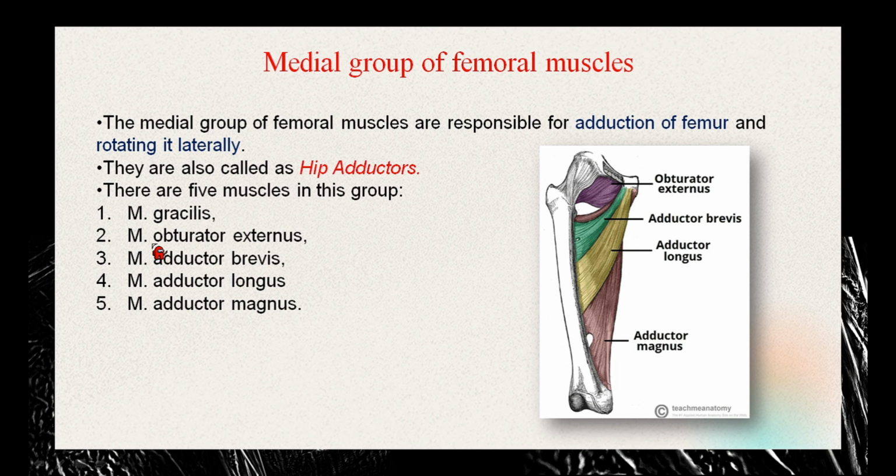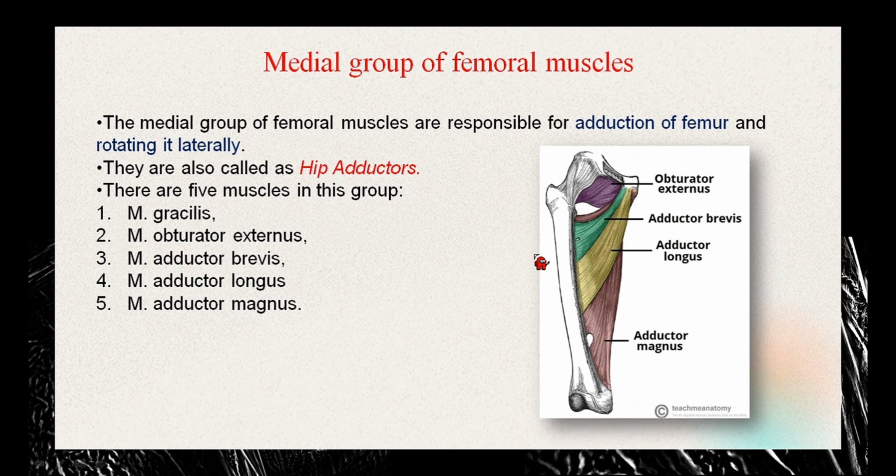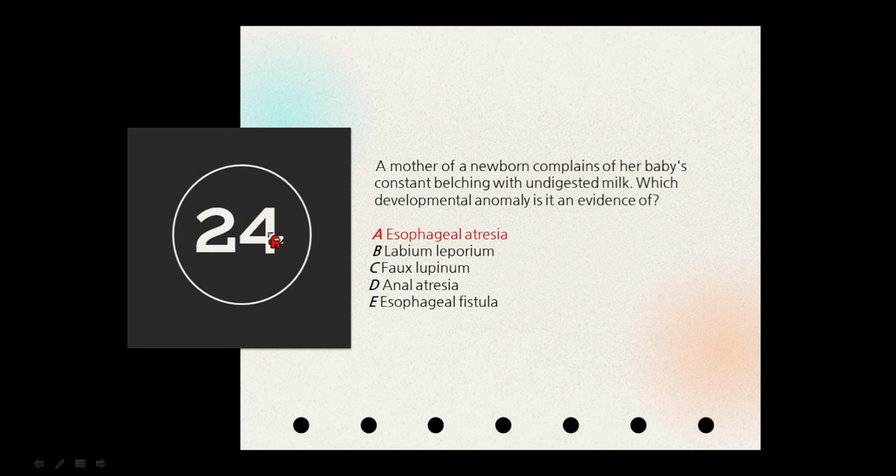So all these adductor muscles are responsible for adduction of the femur and rotating it laterally. So I think that sums it up. What is the function of the medial group of femoral muscles? That is adduction of the femur. Let's go to the next one.